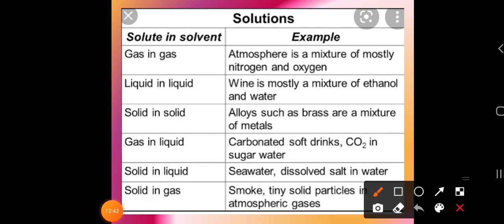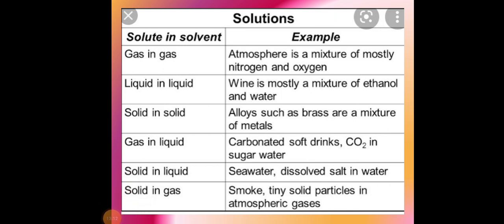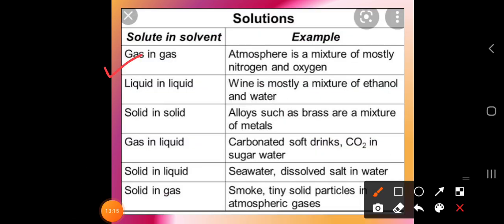So here are some examples of solutions, that is, solute in solvent. Here two types of phases are there, gas and liquid, gas and solid, and liquid and gas. These are some examples for understanding the solution concept. These are also types of solution where it is gas in a gas. The atmosphere is a mixture of mostly nitrogen and oxygen. This is also one type of solution.